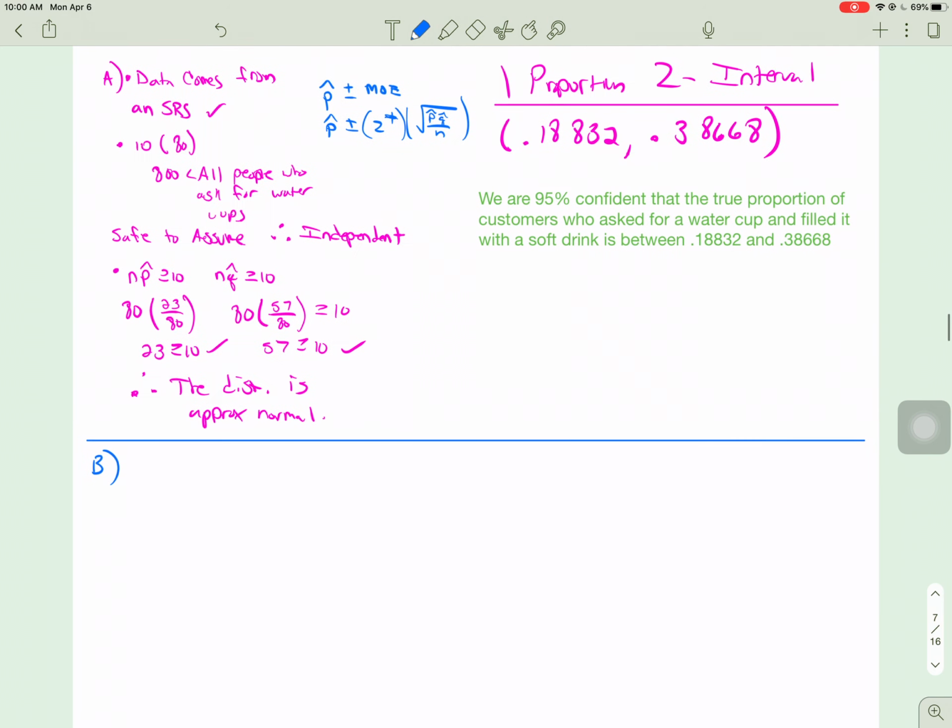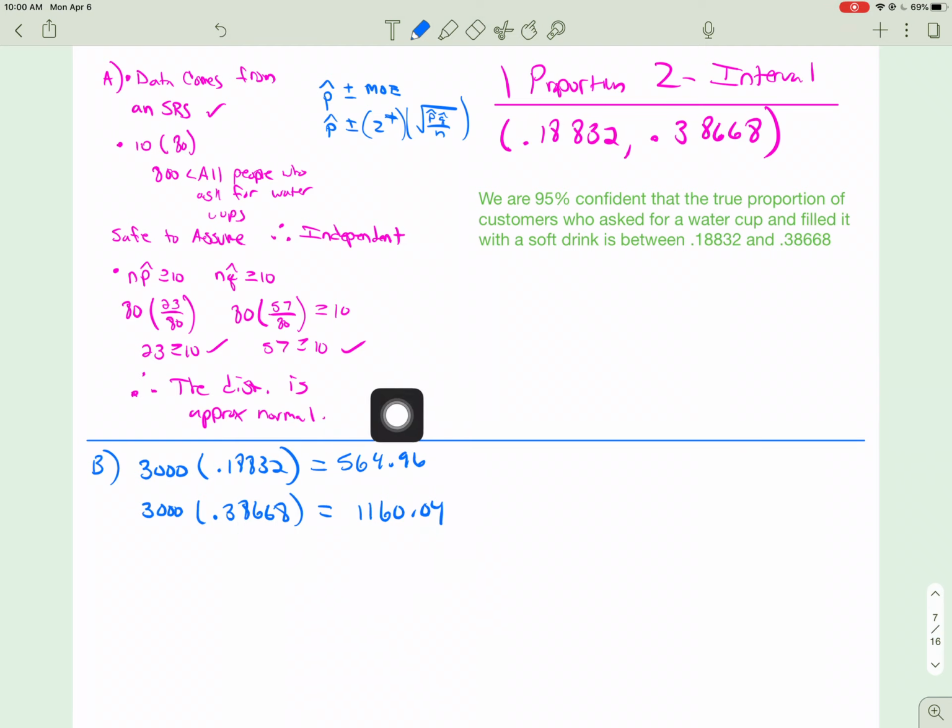So the first thing is this. If there are 3,000 customers who use the water cup, let's find out how many are going to get soda. So I'm going to multiply that by the extreme ends of my interval. So that means that we estimate this comes out to 564.96, and this comes out to 1160.04. So this proportion, for 3,000 people, equates to about this number of people to this number of people.